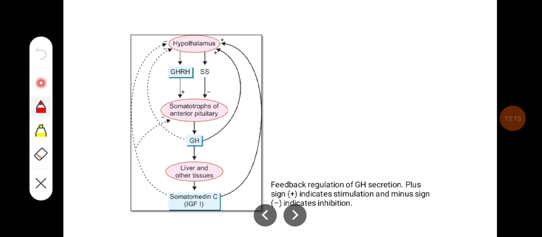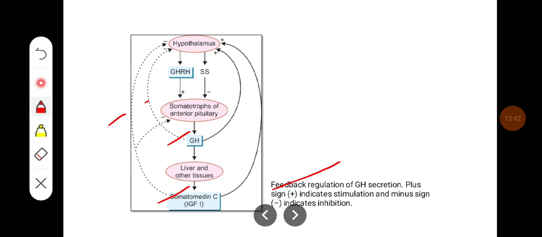So this is the feedback regulation of growth hormone secretion. Growth hormone releasing hormone increases growth hormone secretion, which increases somatomedin C levels from the liver. They in turn inhibit the production of GHRH and growth hormone respectively by negative feedback mechanism.